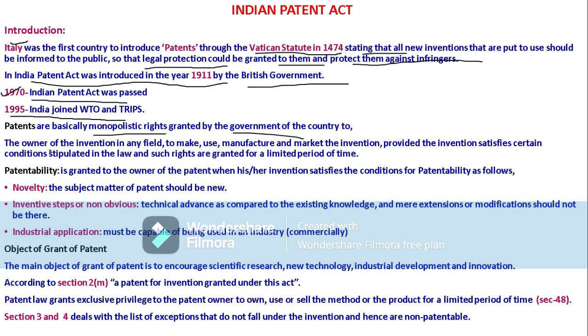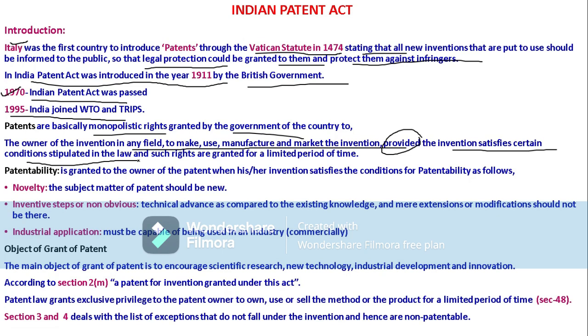The owner of the invention in any field has the right to make, use, manufacture and market the invention, provided that anything can be done by any person. Any person can be given patents by the government, provided that particular invention satisfies certain conditions stipulated in the patent law of that particular country.